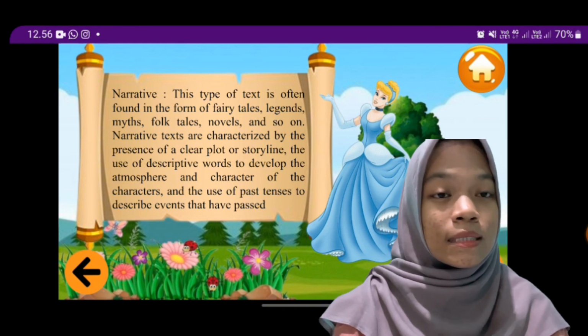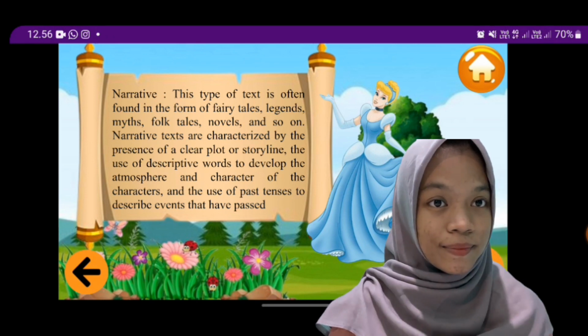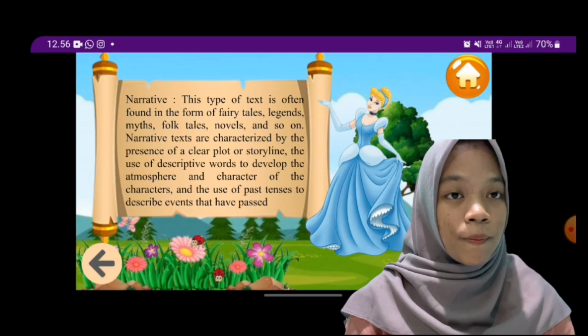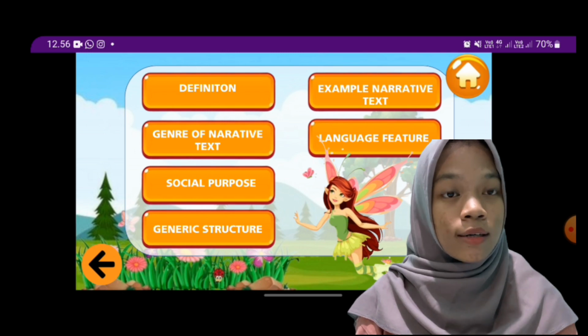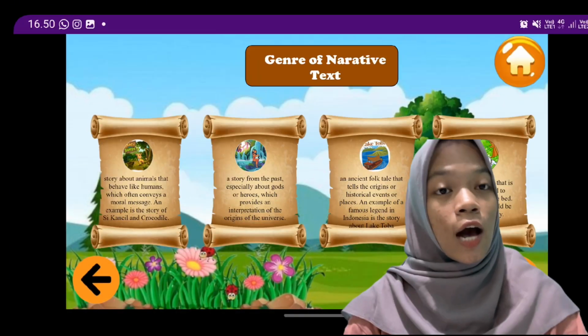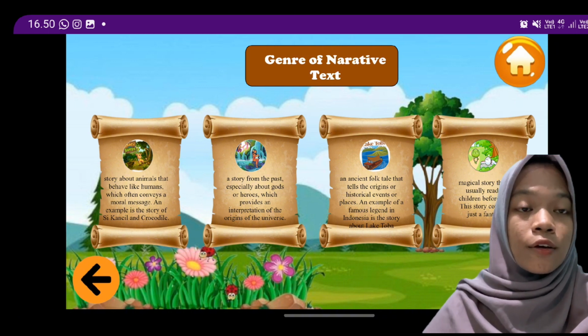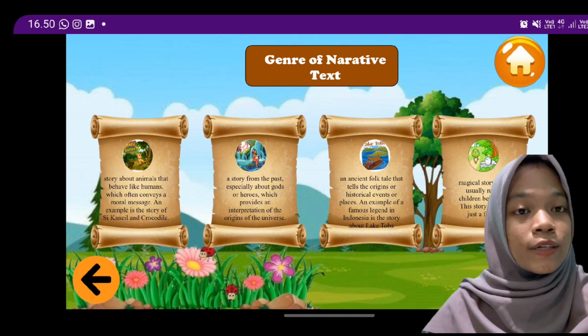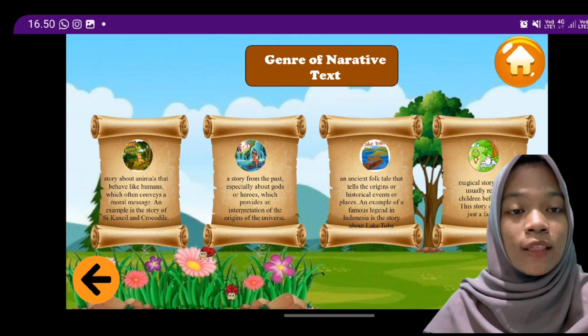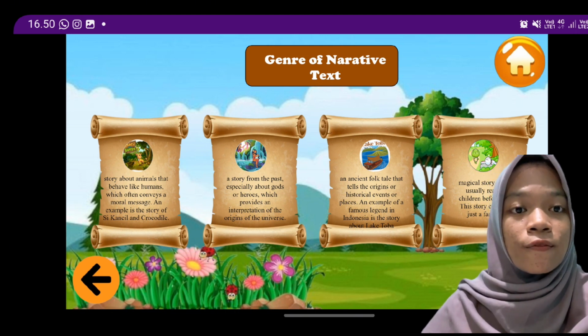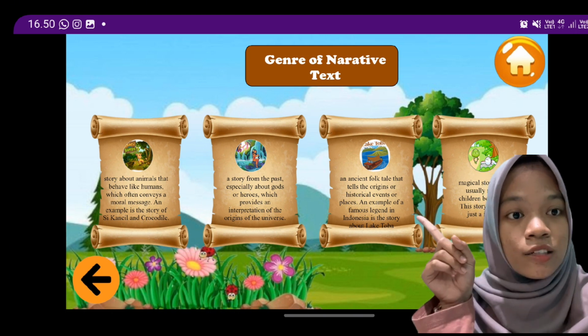Okay, let's move on to the genre of narrative text. So, we will click back on the lower left corner and click the genre of narrative text. Okay, there are 4 genres of narrative text. For the first, a story about animals that behave like humans, which often conveys a moral message. An example is the story of Kancil and Crocodile.